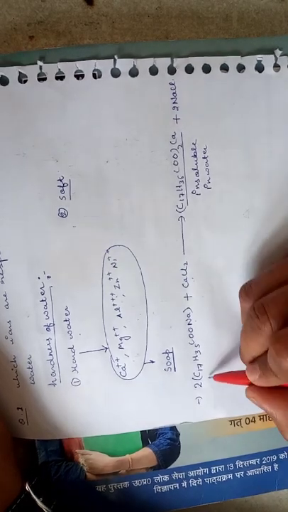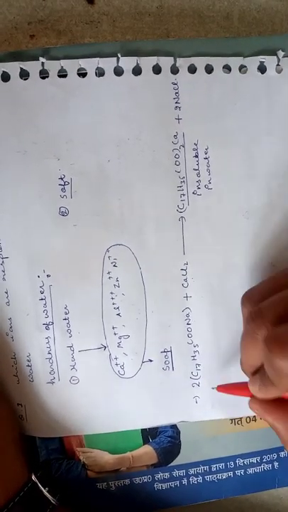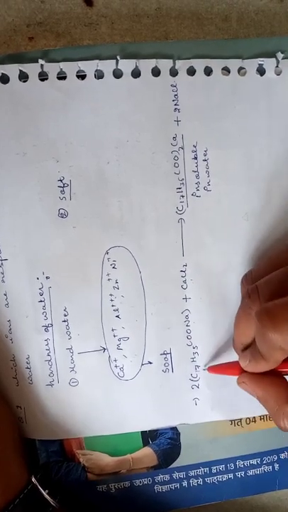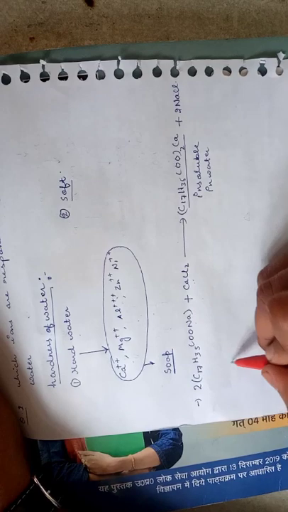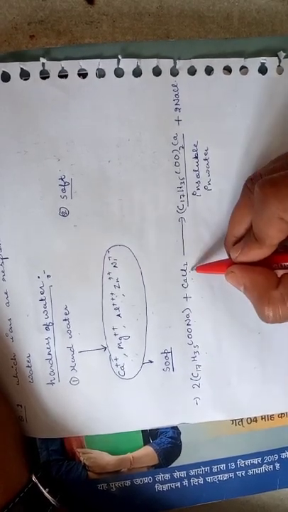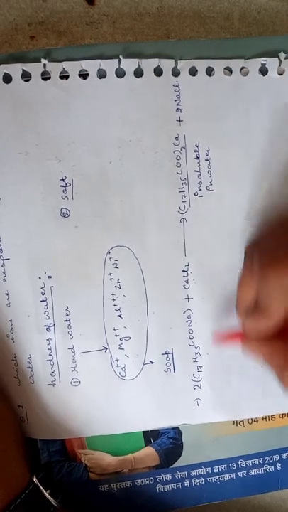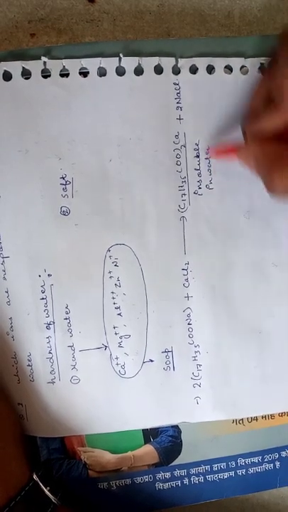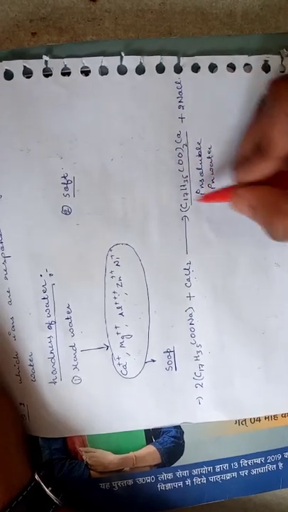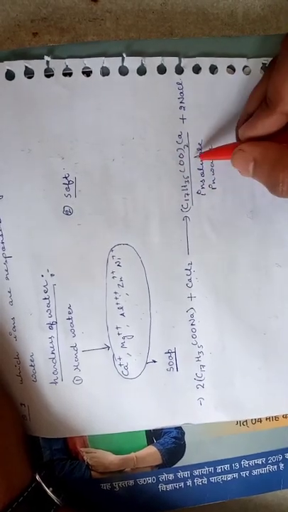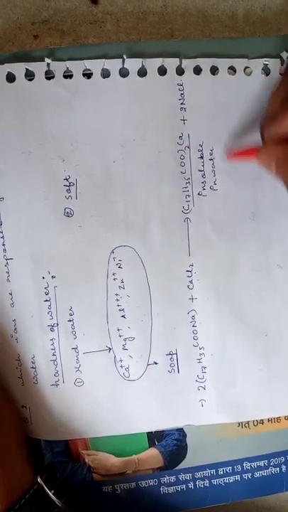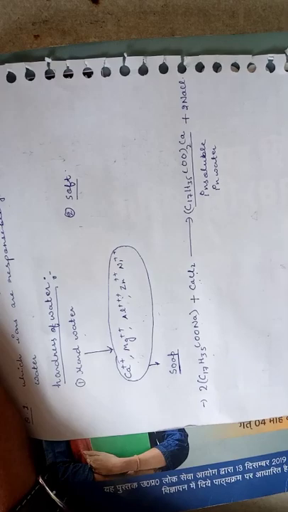You can also write the equation: sodium stearate reacts with calcium chloride, sodium stearate reacts with magnesium chloride, sodium stearate reacts with aluminium chloride, and by this process you get every time an insoluble compound and other salt, due to which it opposes the formation of lather.